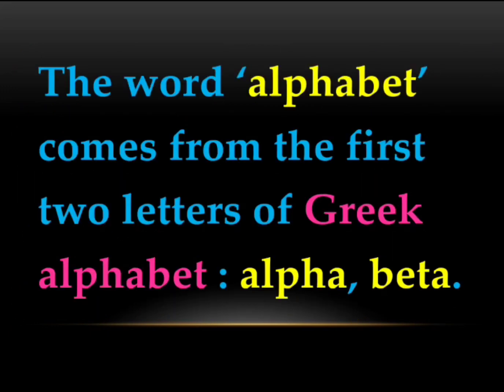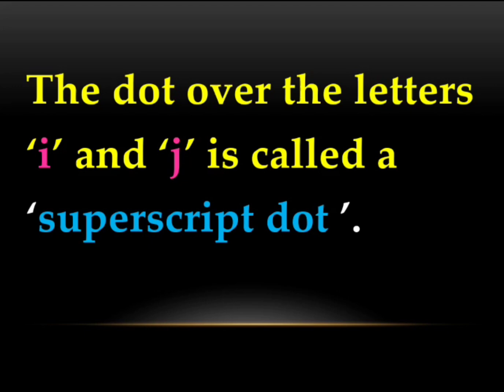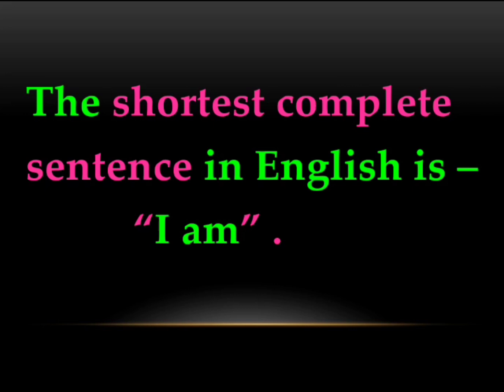The word alphabet comes from the first 2 letters of the Greek alphabet, alpha and beta. The dot over the letters I and J is called a superscript dot. The shortest complete sentence in English is I am. It's the shortest sentence, and it's meaningful too.